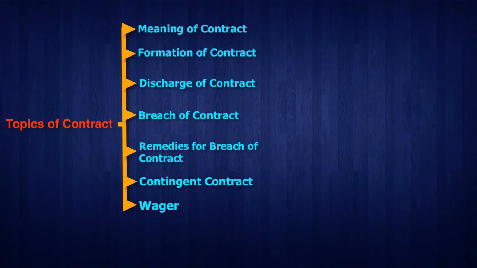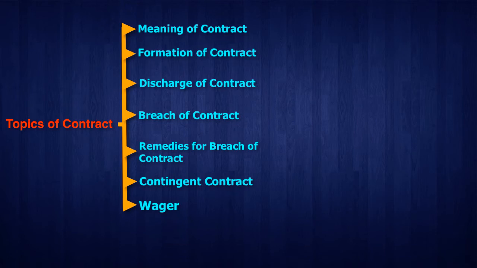Otherwise, a couple of more differences are there that we have discussed while discussing the contingent contract. We are not supposed to explain all those things because this is a revision class. However, if you have confusion, you can go back and see that video in order to revise the things again.